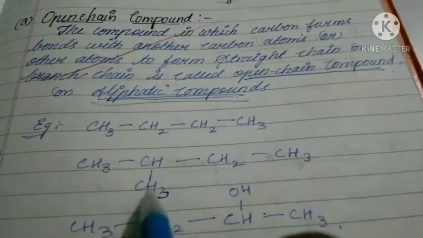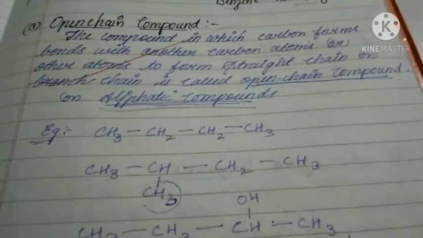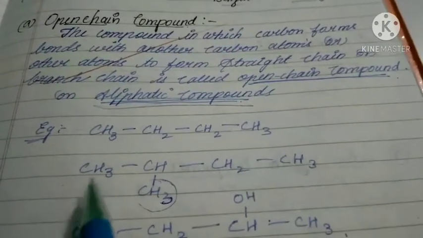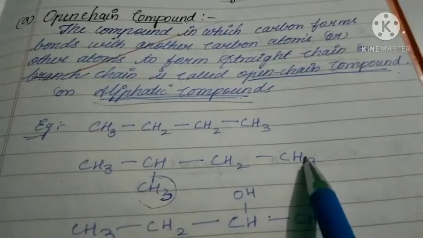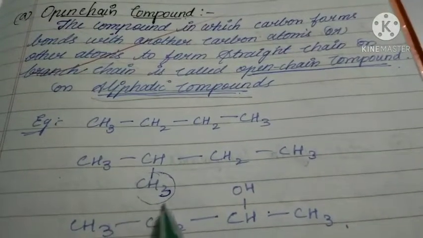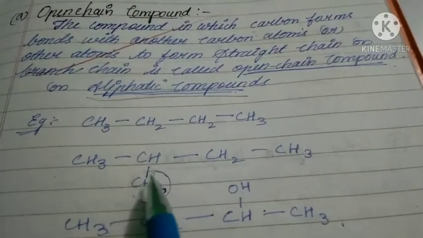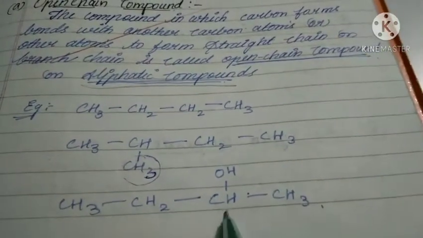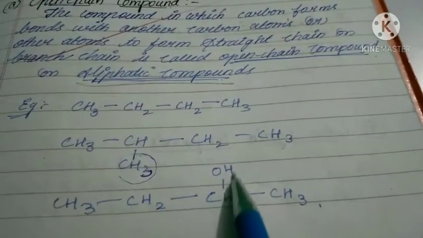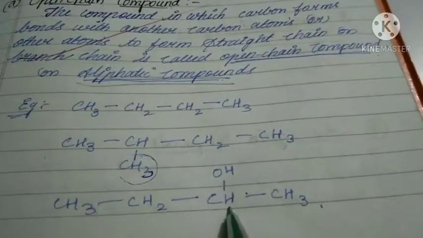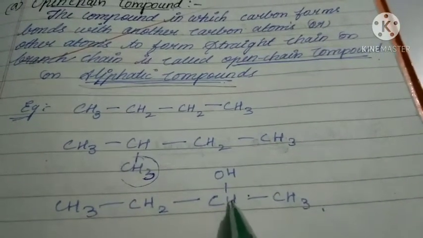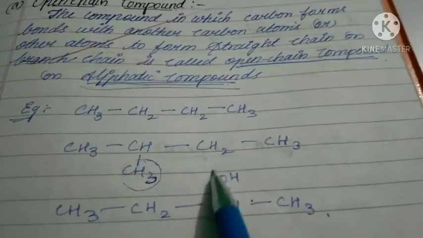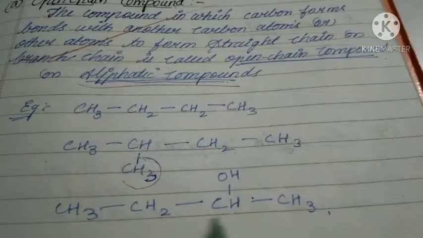Now this is called what? Branch. Why is it so called? Because this part is present in the straight chain, but this part is not present in that straight chain. That is why this is considered a branch. In the third example also, this OH present on this carbon atom is what? Branch, because this is also not present in the straight line.